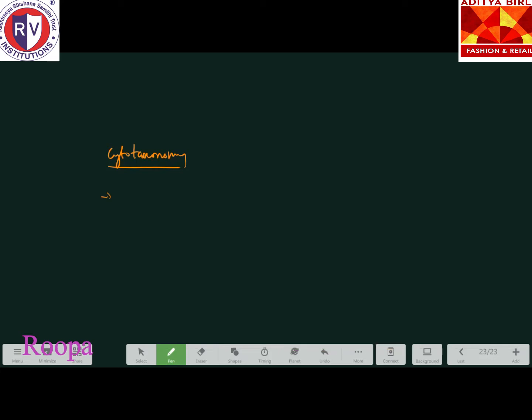This one is cytotaxonomy, the study of chromosome number and morphology. The second one you can write as chemotaxonomy, which refers to the chemical composition of cytoplasm. No doubt, right, ma'am?